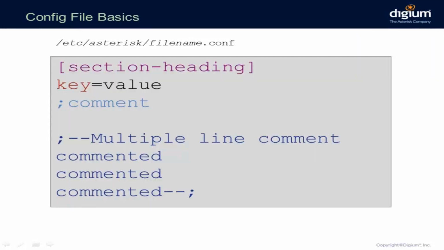Now, let's talk a little bit about configuration files. We have mentioned a few times that they are by default in /etc/asterisk. They have a name, which usually tells a lot about what that file is doing. So extensions.conf for dial plan, pjsip, chan_dahdi, voicemail, queues. They all have a section heading between square brackets. Depending on the file that you're working on, it might mean something different. So if it is extensions, that might be a context, right? But they all have that format.